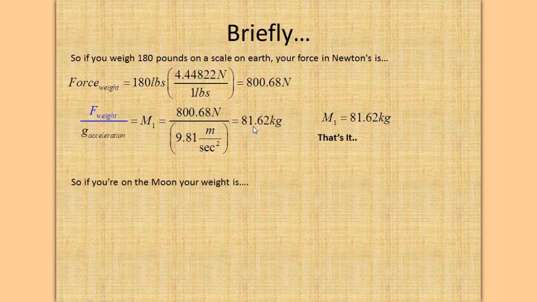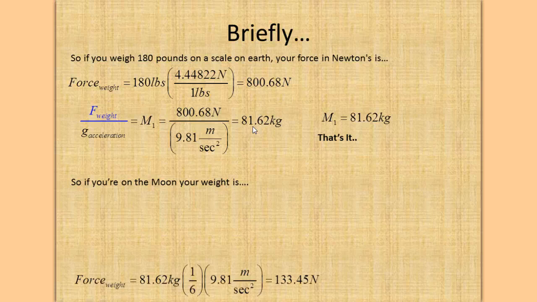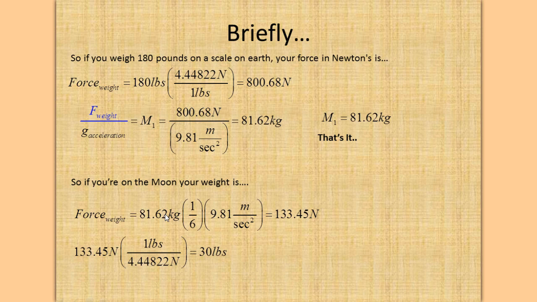That's your mass. So if you're on the moon, your weight is 1/6 of that. So you take your same mass times 1/6 times 9.81 equals 133.45 newtons. And then you change newtons to pounds, and you divide 133.45 by 4.4482 newtons per pound, and you get 30 pounds. So if you weigh 180 pounds on Earth, you weigh 30 pounds on the moon. And that's how it's done.